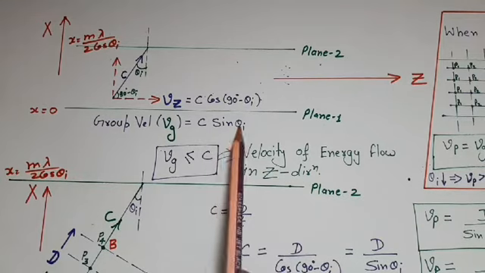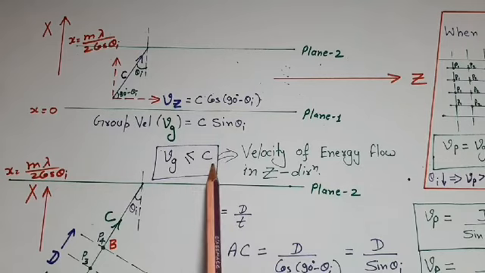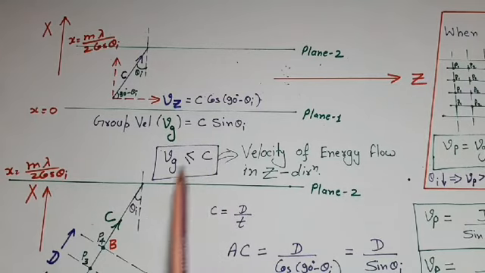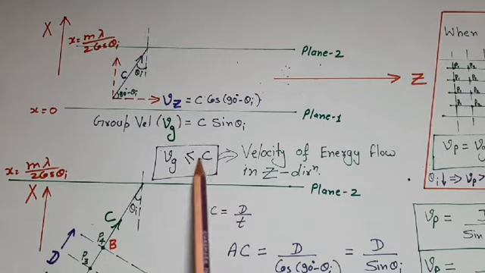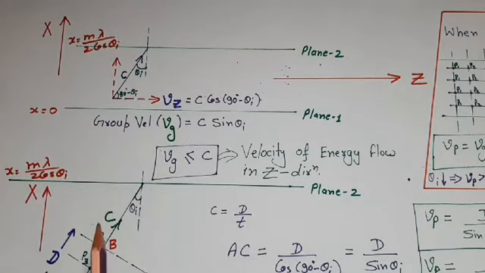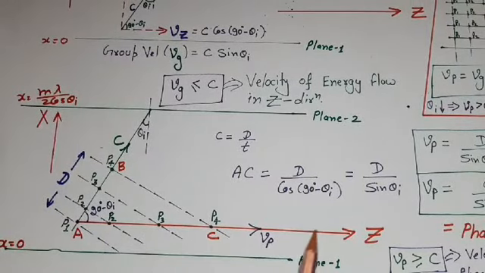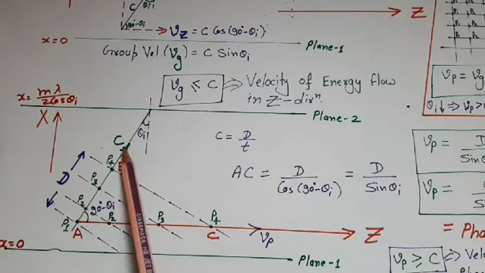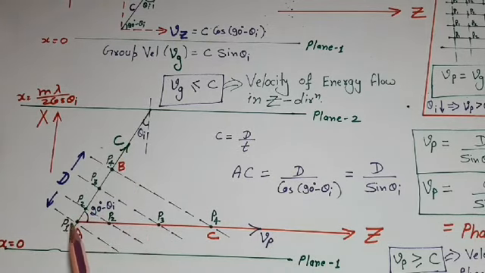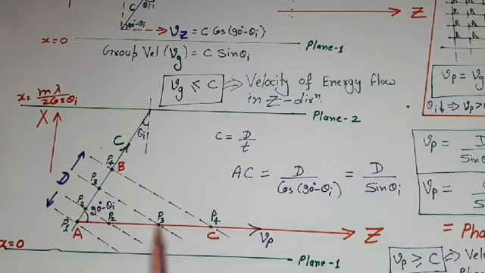As sine function is always less than 1, therefore group velocity is always less than c, that is velocity of light. In case of waveguide propagation, we can define one more velocity also, and that is the velocity of phase. Here phase velocity is defined as the velocity of phase in z direction. Suppose the wave is traveling in this direction with velocity c, then in this direction the phase velocity will also be c. But as we know, the net propagation is in z direction. Then what about velocity of phase in z direction?